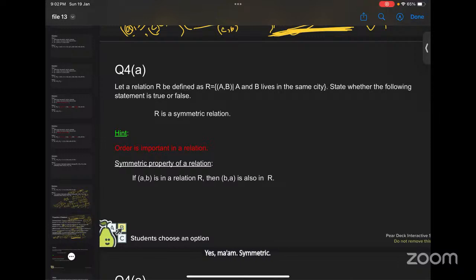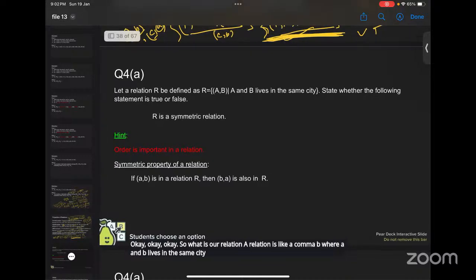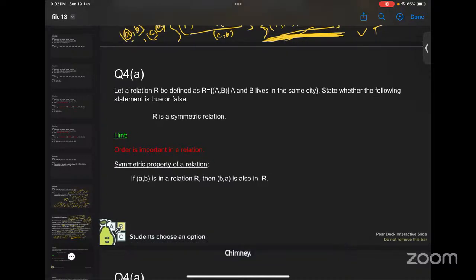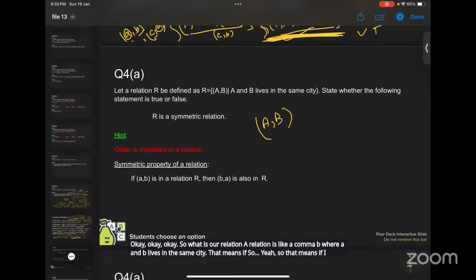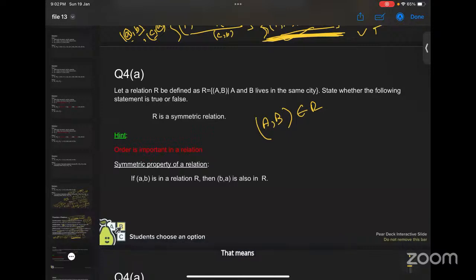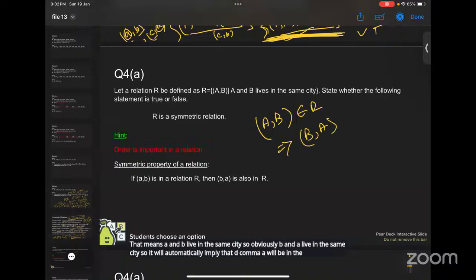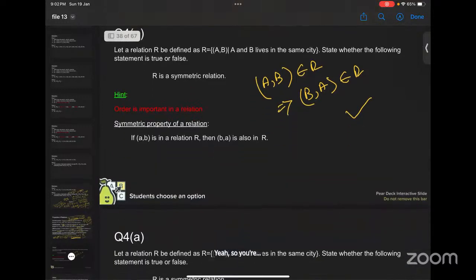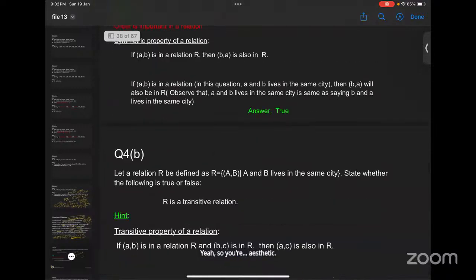So what is our relation? The relation is A comma B, where A and B live in the same city. By definition, if I take A comma B in the set, that means A and B live in the same city. So obviously B and A live in the same city. So it will automatically imply that B comma A will be in the same set, right? So it will be a symmetric relation. Yeah, you're correct.